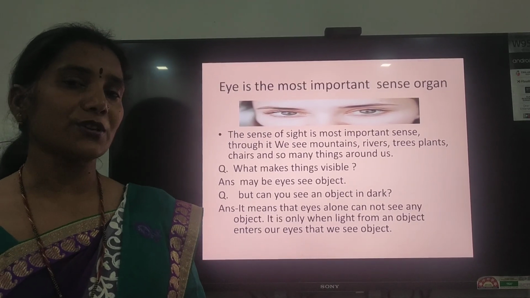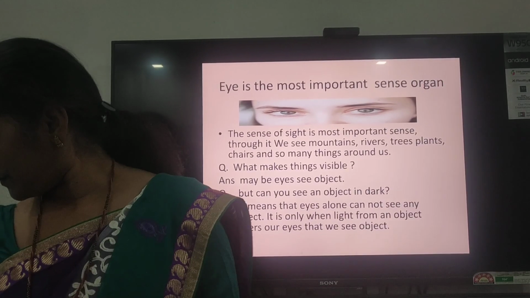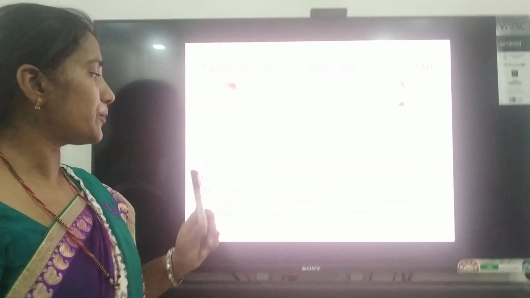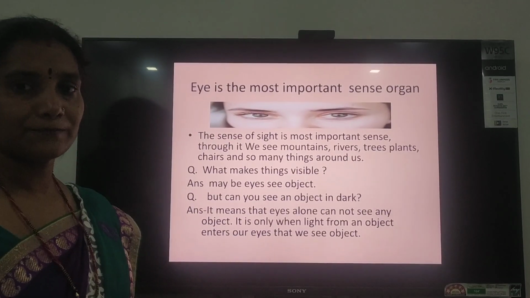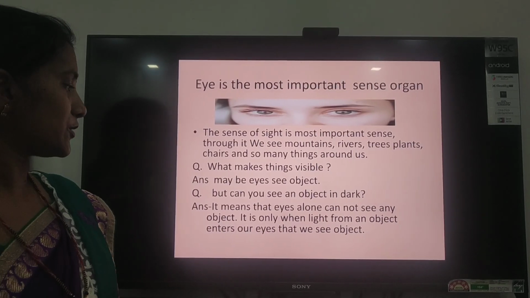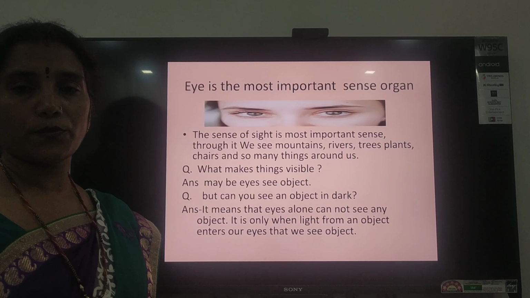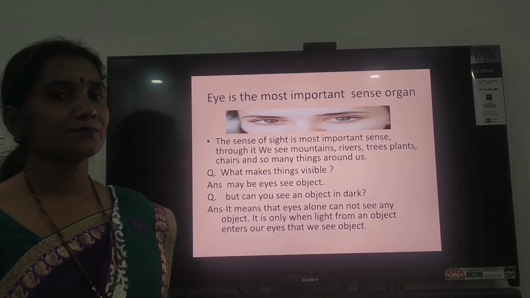So, one question comes to your mind. What makes things visible? And what is the answer? You may say the eye sees the object. So the next question will come to your mind. Can you see any object in the dark, or if there is no light, can you see any object?